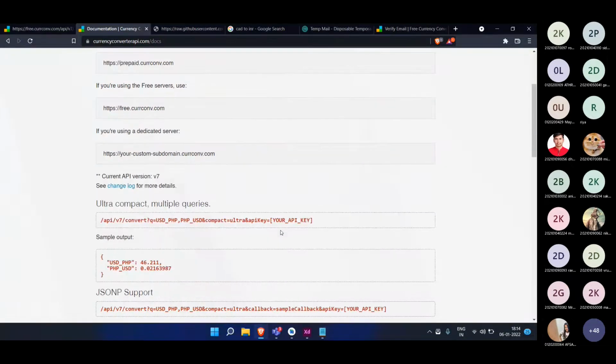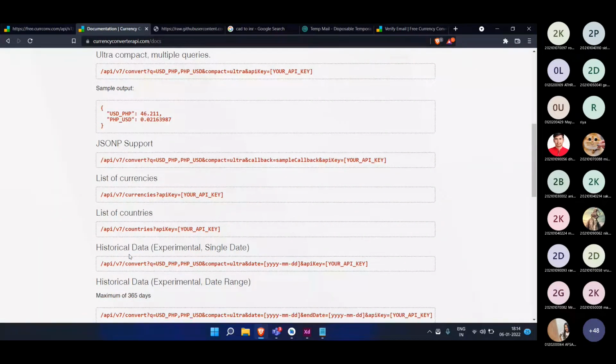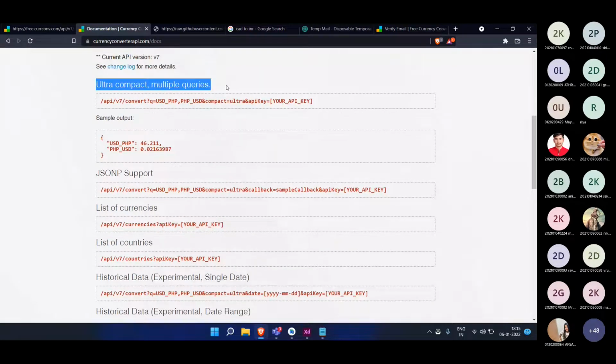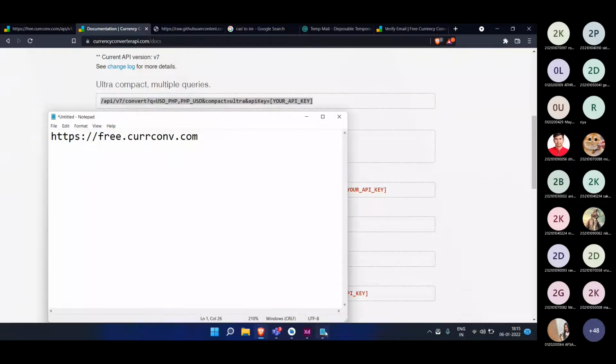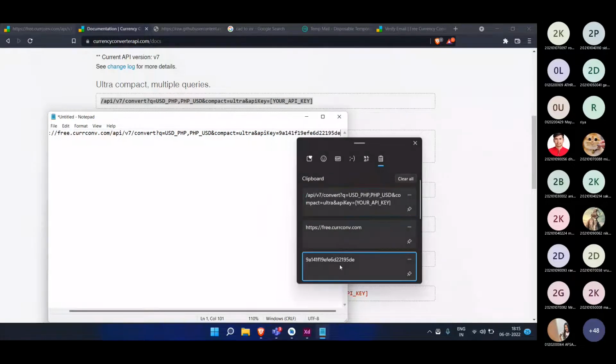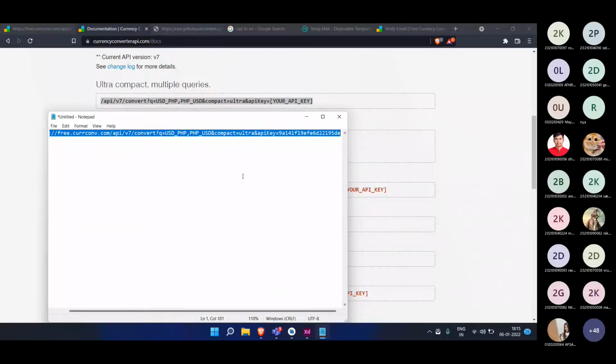Let's scroll down. They are giving us many ways where we can use this API. We are going to use the first one, ultra compact multiple query. I will copy this and append it in front of this link. Here you can see the free server .com/api/v7. I have copied the link itself, and they have written your API key. I will remove this and paste my API key over here.